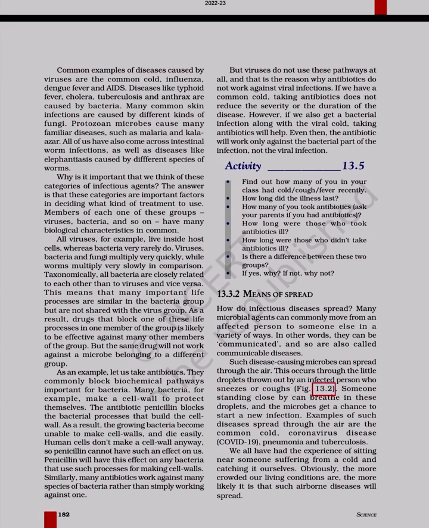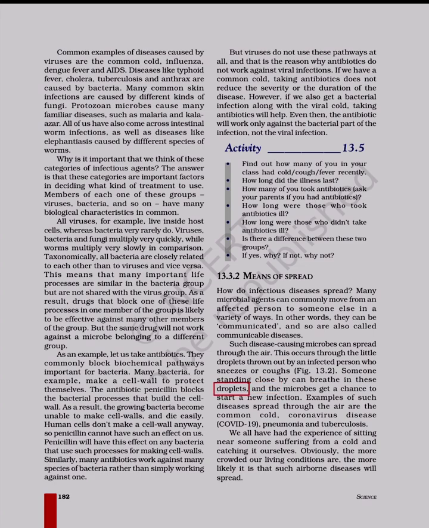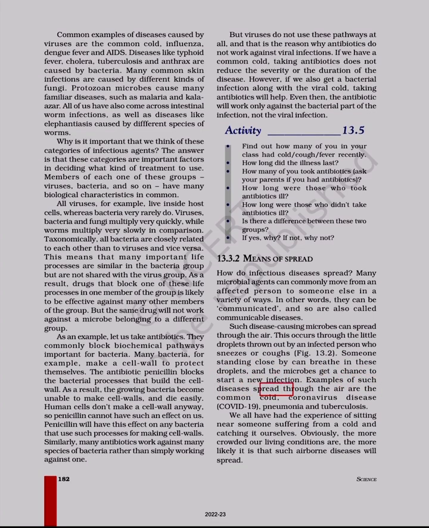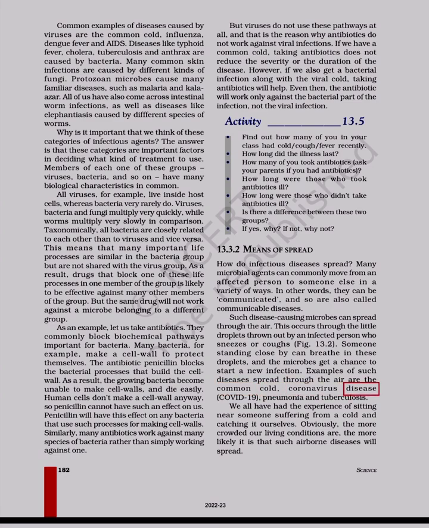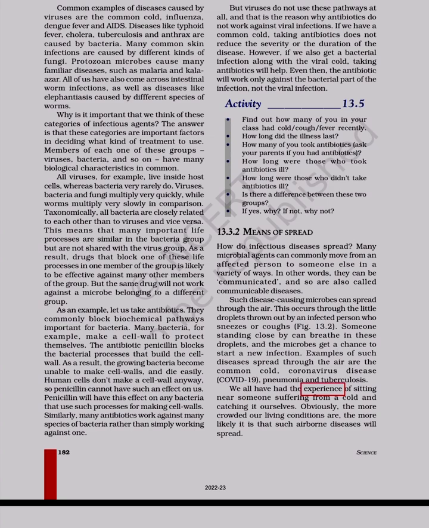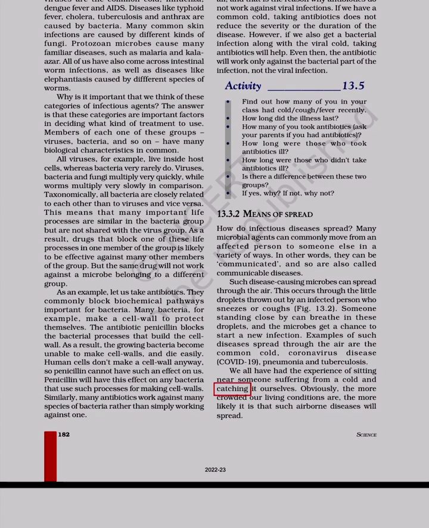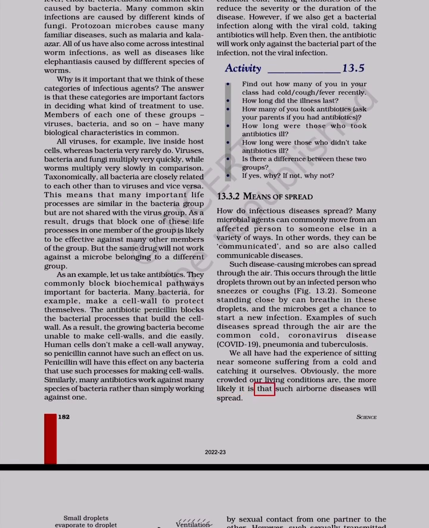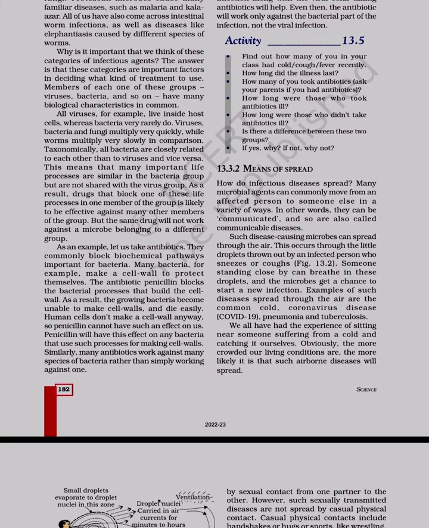Figure 13.2. Someone standing close by can breathe in these droplets, and the microbes get a chance to start a new infection. Examples of such diseases spread through the air are the common cold, coronavirus disease COVID-19, pneumonia and tuberculosis. We all have had the experience of sitting near someone suffering from a cold and catching it ourselves. Obviously, the more crowded our living conditions are, the more likely it is that such airborne diseases will spread.